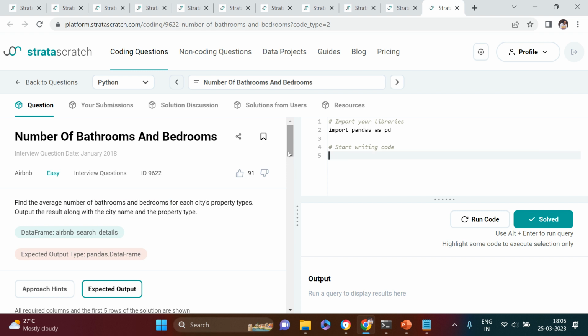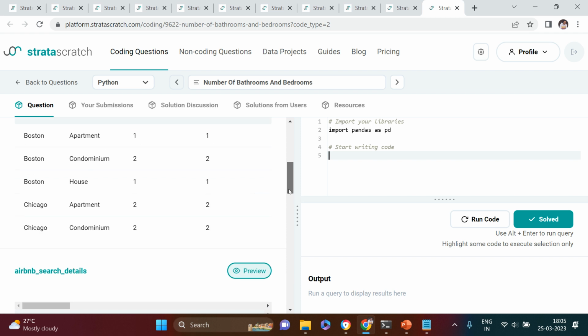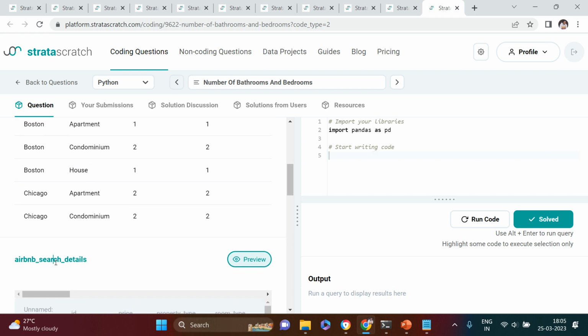Let's jump and try to do this quickly. So this is the data frame name, dot pivot table. So anywhere if it is asking any sort of aggregation like count, sum, average, etc., you can directly go ahead and use the pivot table.